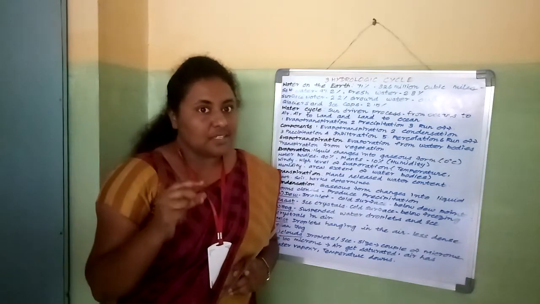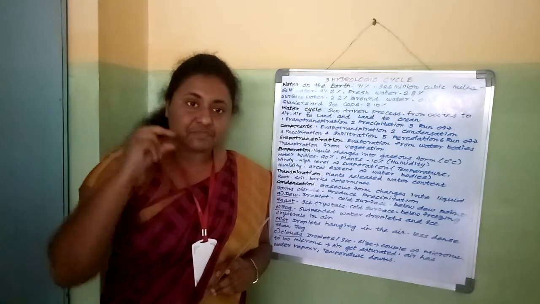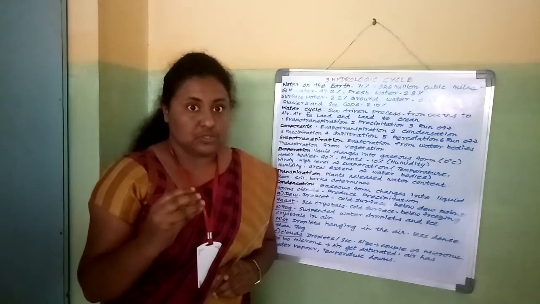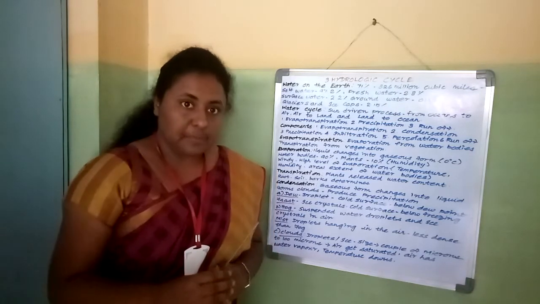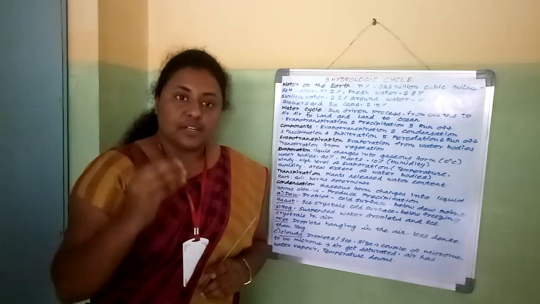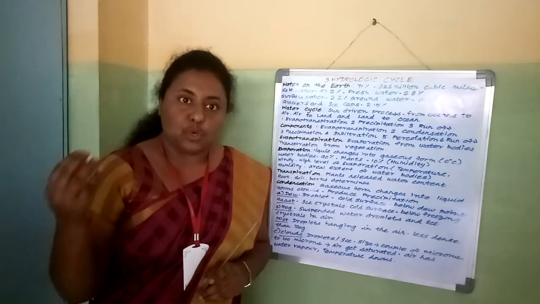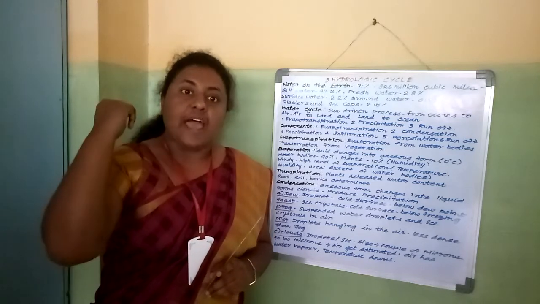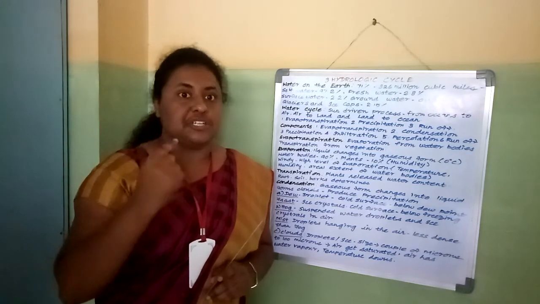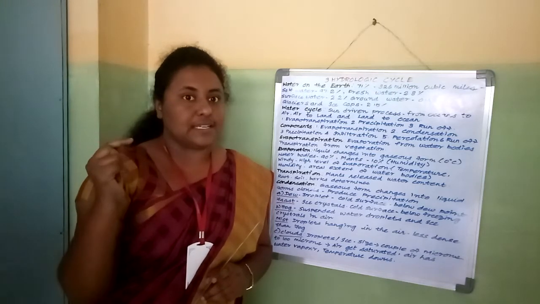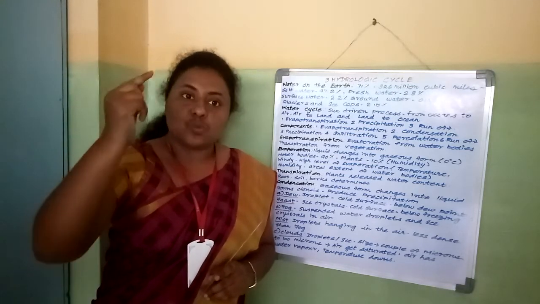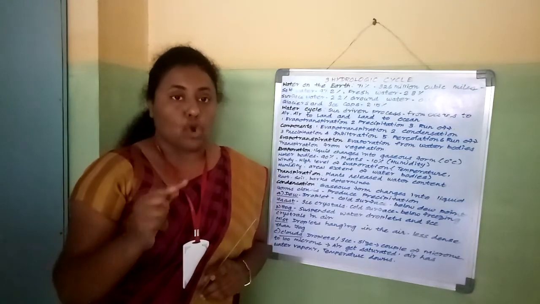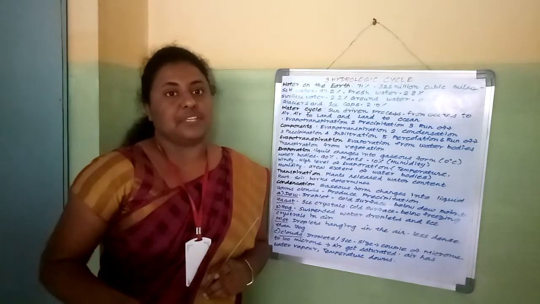This water cycle is a process carried by the sun. Because of the sun's temperature only, the water droplets in the ocean and other water bodies are taken to the atmosphere, and because of condensation, the gas water changes into liquid water as droplets and reaches the earth.